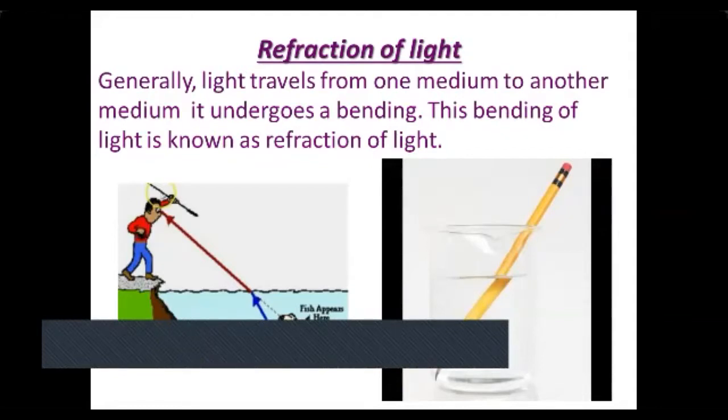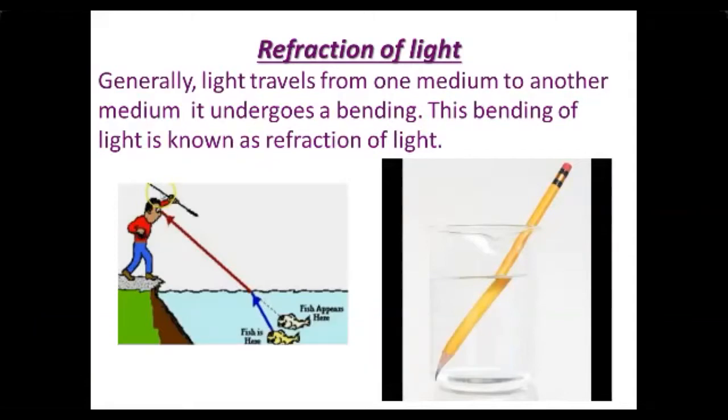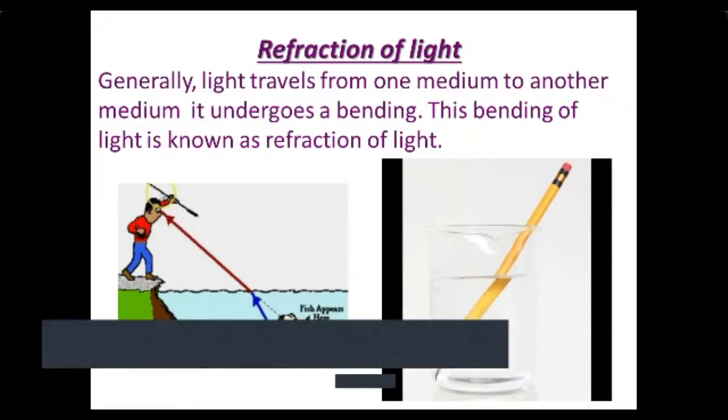In the first, a boy looking at a fish in a pond sees a changed position of the fish because of the refraction of light. In the second figure, the small bending of the pencil is because of refraction of light. So generally, refraction of light is the bending of light as it passes from one medium to another, at the surface of incidence. Okay.